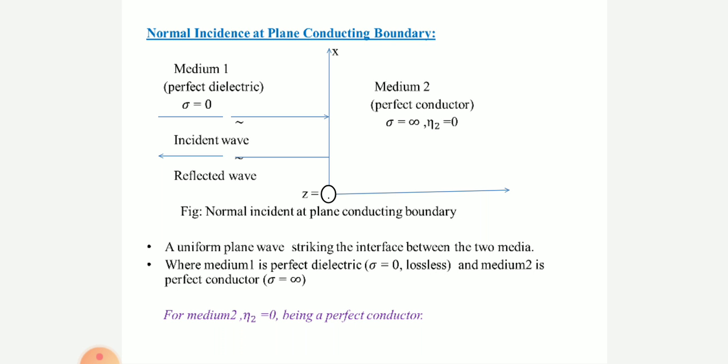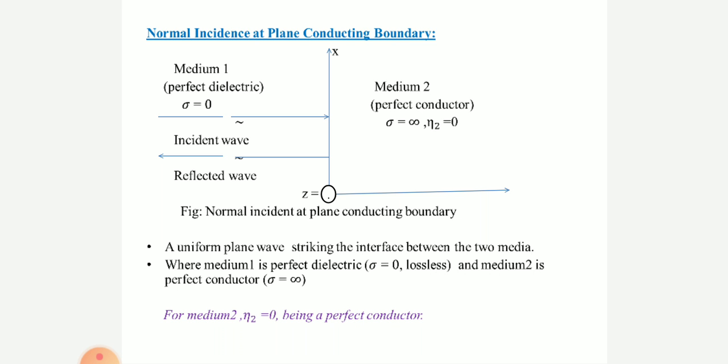You see in the figure, the incident wave, reflected wave, transmitted wave and all those things. What about this conducting medium? I want to tell you here, whenever we say conducting boundary, don't think both the media are conductors. Always the first medium, medium 1, is dielectric only, and the second one is the conducting medium. That is why we are calling this one a plane conducting boundary. Suppose the second medium is also a dielectric, then we are calling this one a dielectric boundary. This is our notation. You have to understand this one.